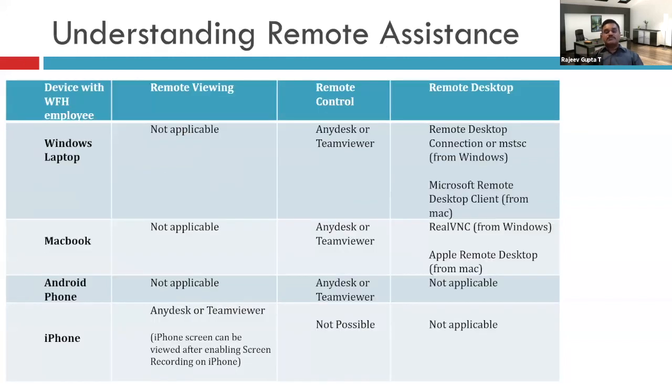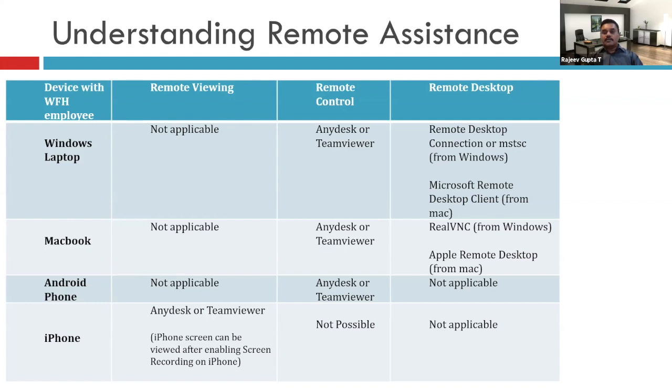On this screen, I am explaining what possibilities are there and how actually this is done. If the employee who is working from home has a Windows laptop, then obviously TeamViewer or AnyDesk, they are the popular applications which can be used to have a remote control and guide them.